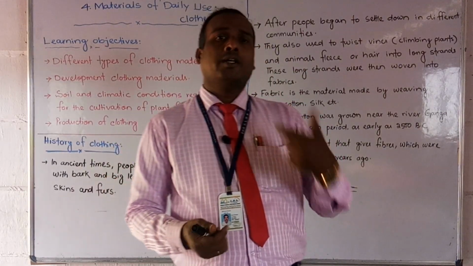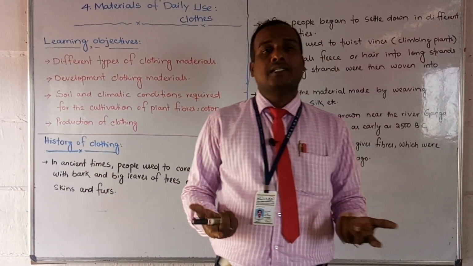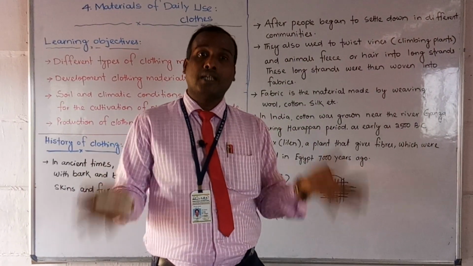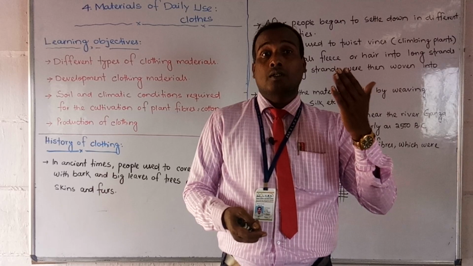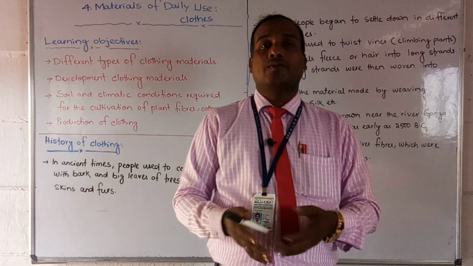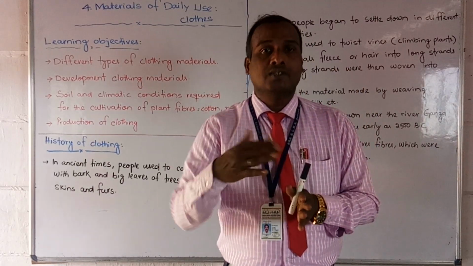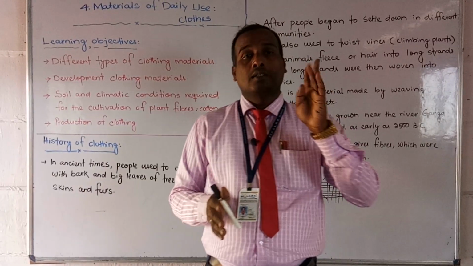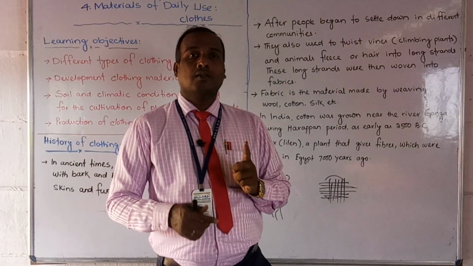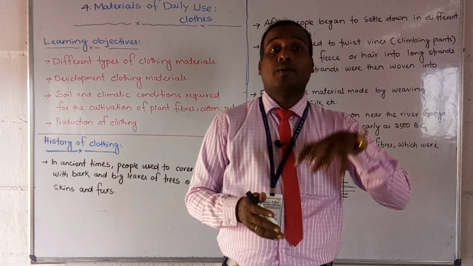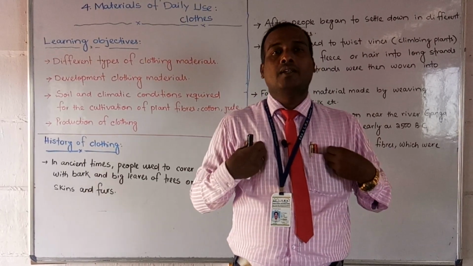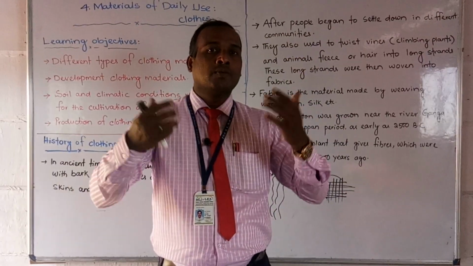Okay, so already I have told you that different types of dresses are there, and different people wear different types of clothes, but how is it made? Generally there are different fibers. One is natural fiber, one is synthetic fiber. Whatever fabrics we are wearing, these are coming from the fibers.